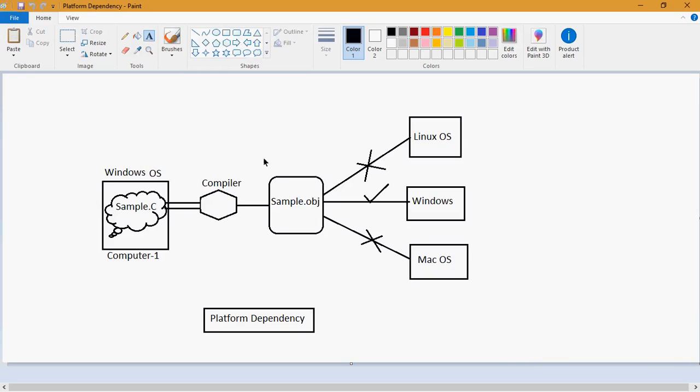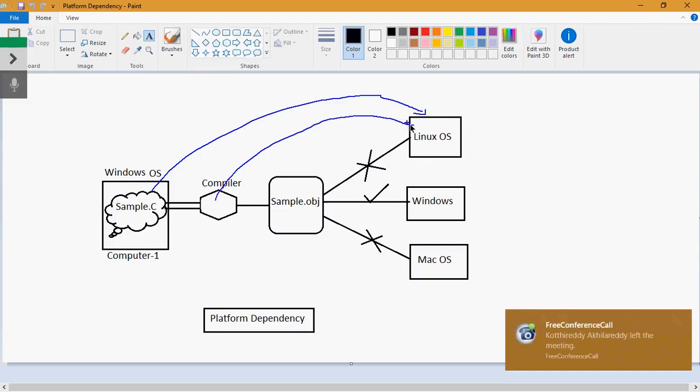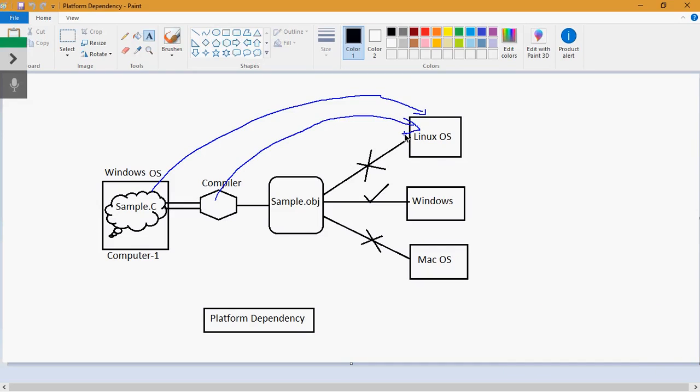Suppose you have the Linux operating system. Not the source code here, just keep that in your mind. I am not executing source code on some other operating system. If I want to execute source code on Linux, again I need a compiler on Linux. I must install a Linux supported compiler for the C language. Now, I compiled with a compiler on Windows, and if I execute that object format file on Linux, it won't allow you to execute.